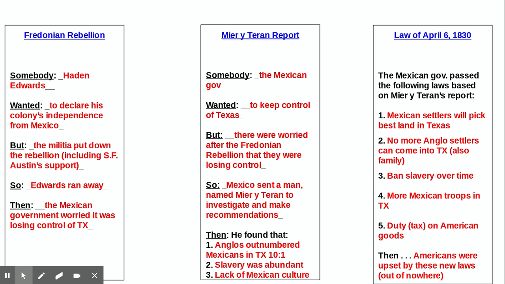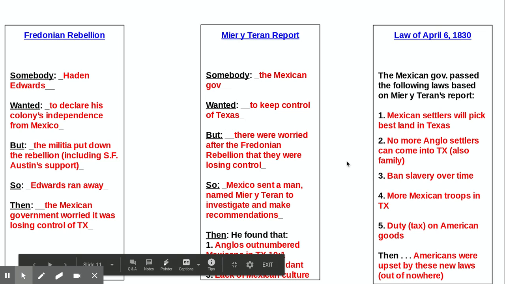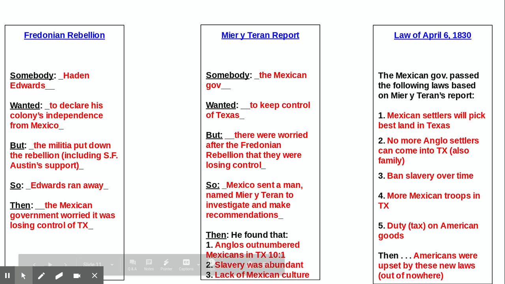So if you're an Anglo and they're saying, nah, you're not going to get the best land, we're going to bring people from Mexico City and stuff, they're going to come up there and they're going to get to pick the best land. It's not going to make you very happy. They're not going to allow any more Anglo settlers. Remember, they thought the Anglos outnumbered them enough already. So they don't want any more Anglo settlers to come.